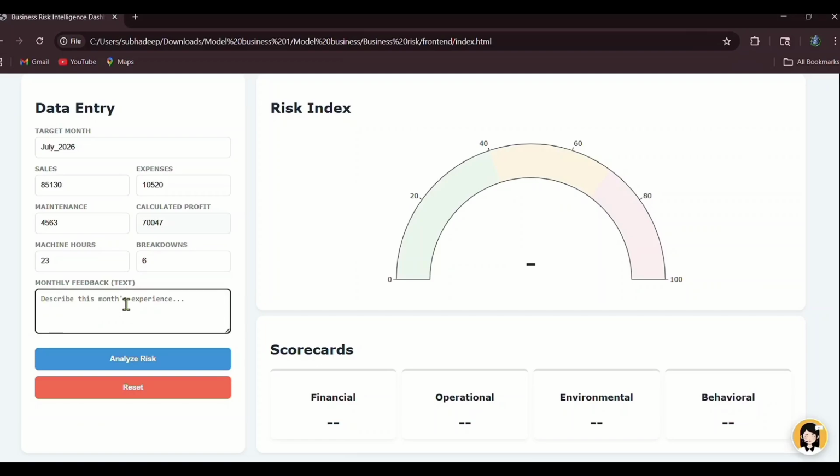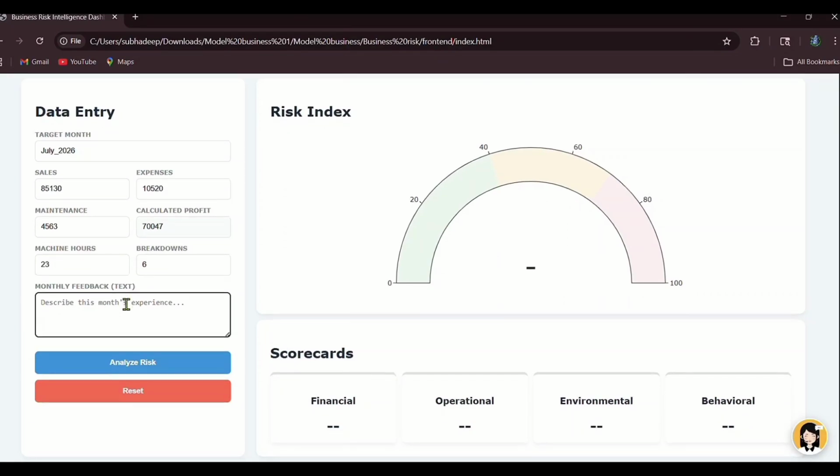Here the model reads the sentiment score based on the text given by the user. Like if the user enters sales are improving rapidly, then the sentiment analysis model detects that it is positive sentiment. But if the text is like heavy losses, then the system detects negative sentiment. Here I am going to enter the text, the sales is good, and analyze the risk.